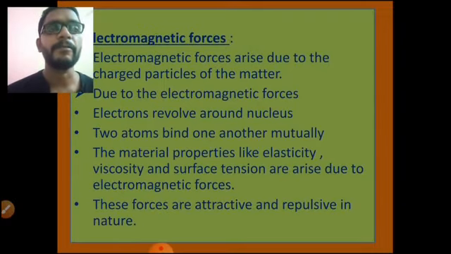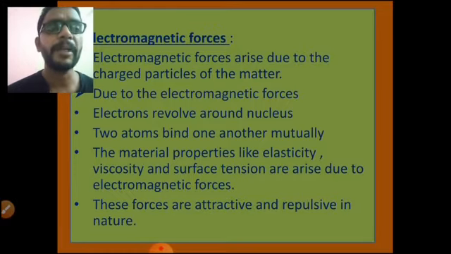Now, electromagnetic forces. What forces are called electromagnetic forces? Electromagnetic forces arise due to the charged particles of matter. Due to the electromagnetic forces, electrons revolve around the nucleus, and two atoms bind one another mutually. Material properties like elasticity, viscosity, and surface tension arise due to the electromagnetic forces. These forces are attractive and repulsive in nature.